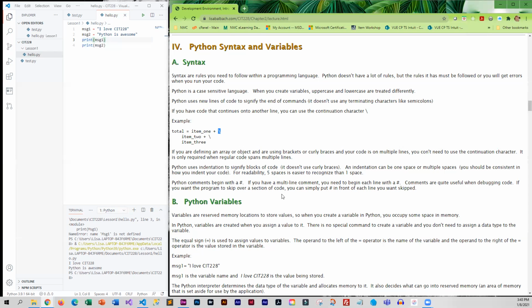If you wanted to have comments, you need a hashtag at the beginning of the line. So if I wanted to comment out print because it was erroring, I could just put a little hashtag in front and that makes that line a comment.